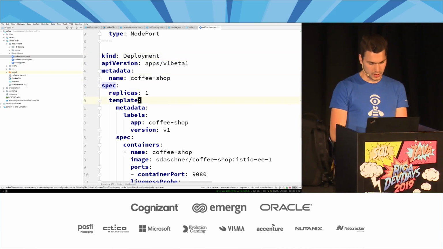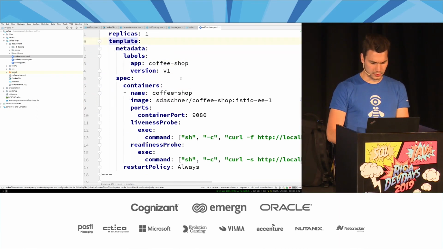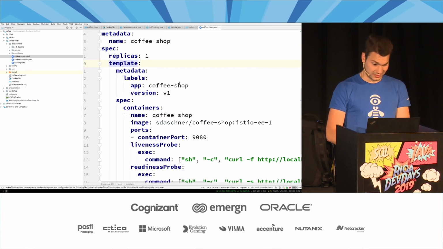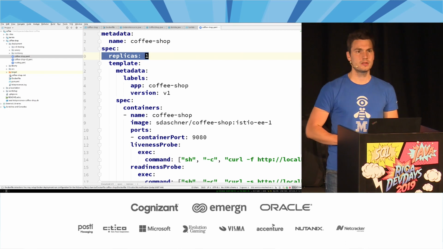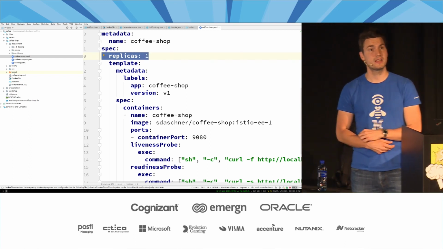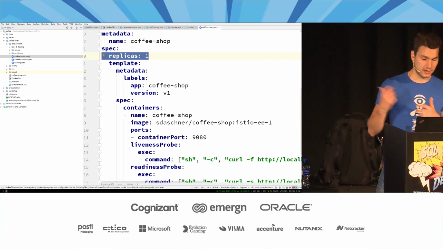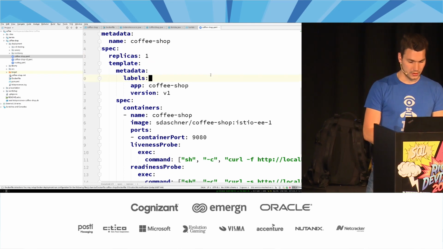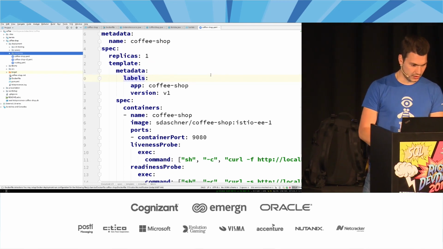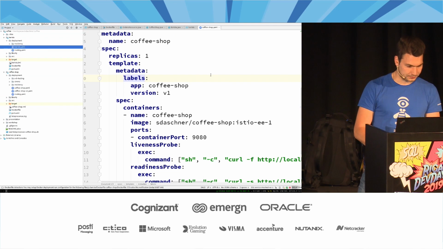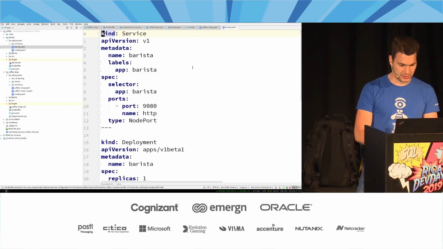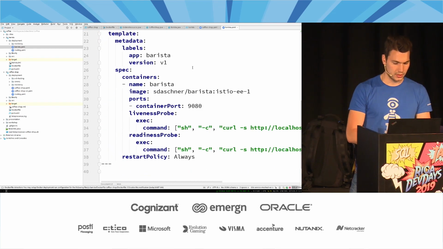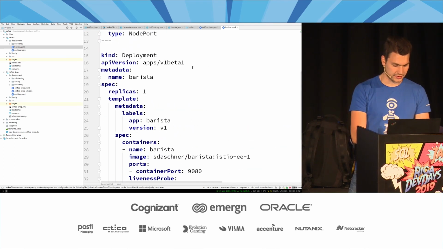So we simply say, well, we're going to have a template, like a blueprint or a template of how we create pods. And then please create so and so many pods according to this template, in this case 1. So we're going to have 1 replica of whatever I define here, right? All right, that's easy. Same for barista. So we're going to have a service, barista has a name and so on and so forth, and a deployment. Totally independent, does a few things, right?